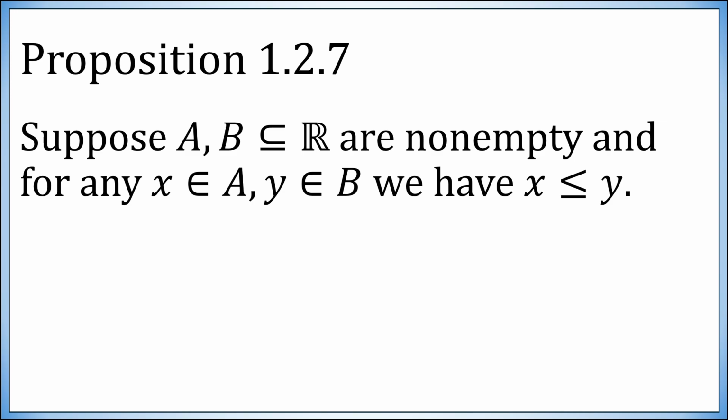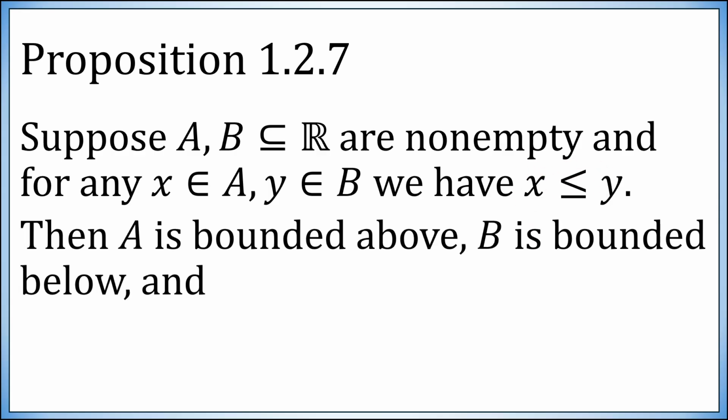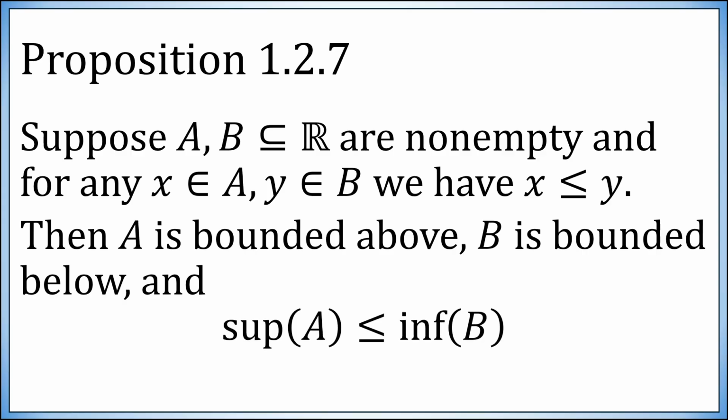However, we will now see that you can make statements with non-strict inequalities. Suppose A and B are two subsets of the reals, they're not empty, and for any element of A and any element of B, the element of A is less than or equal to the element of B. So every element of A is less than or equal to every element of B. Then A is bounded above and B is bounded below, and in fact, the supremum of A is less than or possibly equal to the infimum of B.